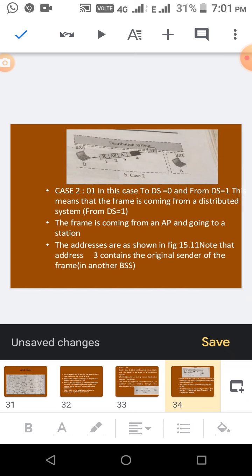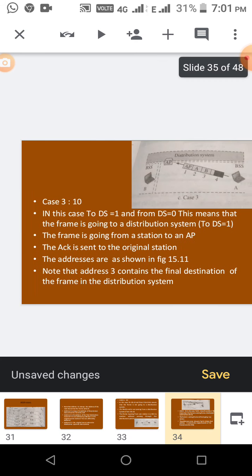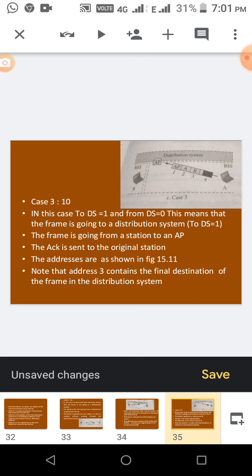And then next, case 3, 1 0. In this case To DS equal to 1 and From DS equal to 0. This means that the frame is going to the distributed system. The frame can be transmitted inside the BSS, or coming from the BSS, or coming from some other distributed system, or going to the distributed system. These are the cases discussed here.